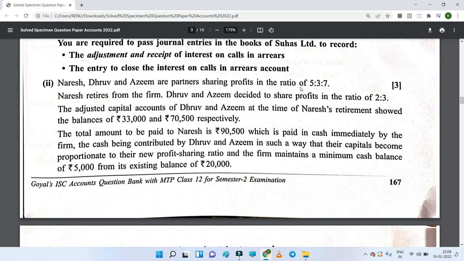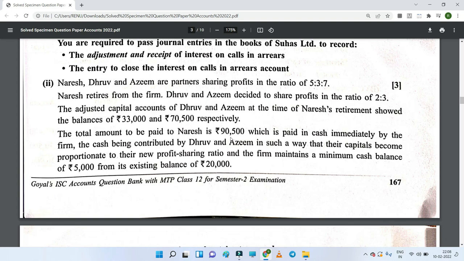That means this is the old profit sharing ratio, and Dhruv and Azim, after the retirement of Naresh, are going to share his profit, that is 5/15, in the ratio 2:3. The adjusted capital of Dhruv and Azim at the time of Naresh's retirement showed the balances 33,000 and 70,500 respectively. The total amount to be paid to Naresh is 90,500.